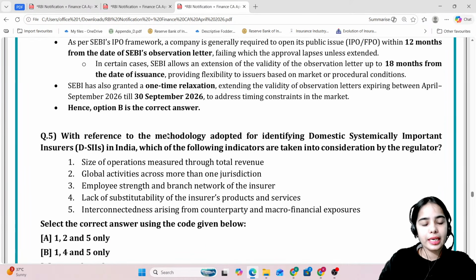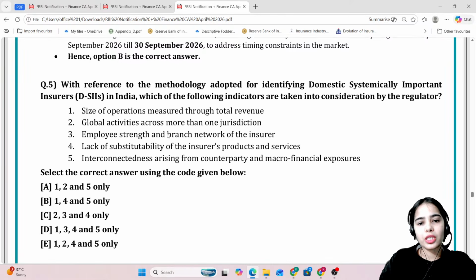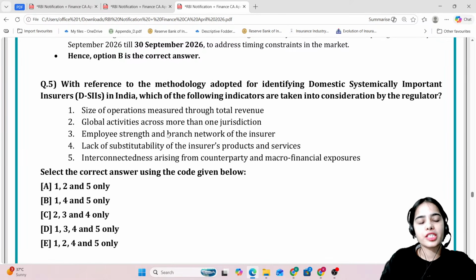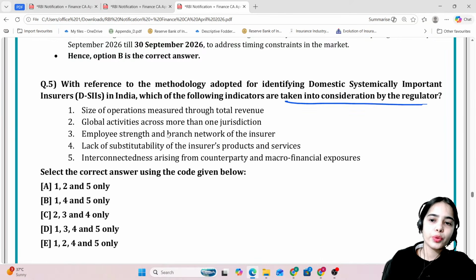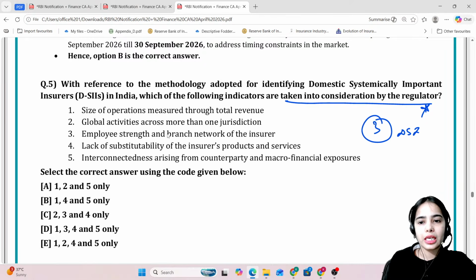This is it. Next is, with reference to the methodology adopted for identifying domestic systemically important insurers in India, which of the following indicators are taken into consideration by the regulator? So there are 3 domestic systemically important insurers that have been identified by the Insurance Regulatory and Development Authority of India, that is LIC, GIC and NIACL.